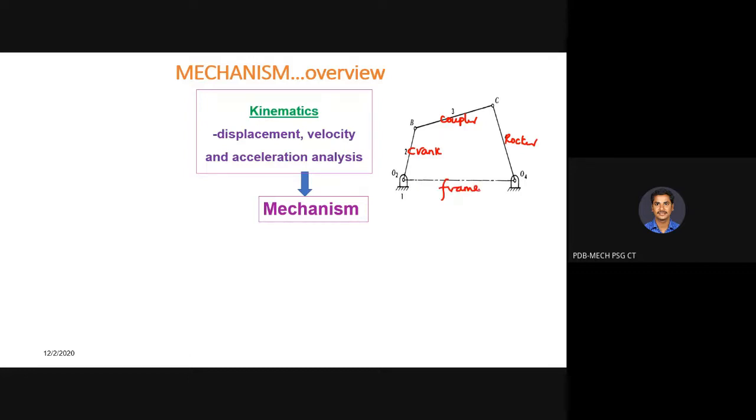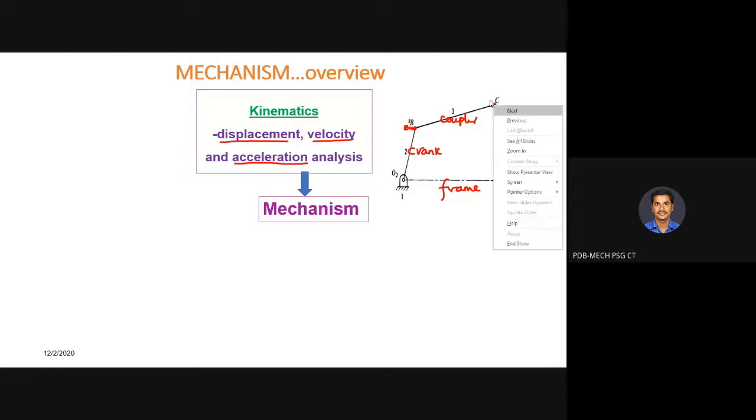If you consider this 4-bar mechanism, displacement analysis is nothing but, for a given known displacement, the crank is going to be the input. For example, this B is going to move somewhere here, to B dash. It has some displacement from B to B dash. What is going to happen to my C?